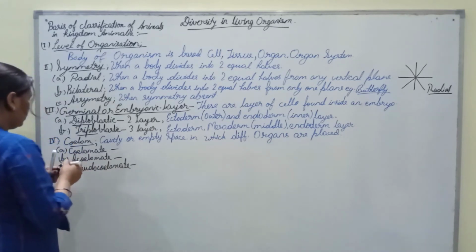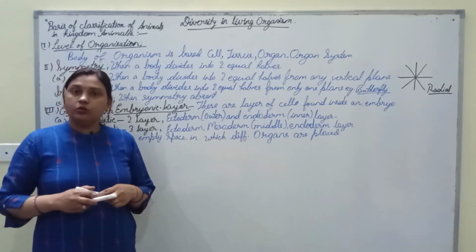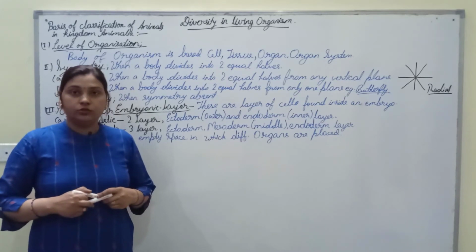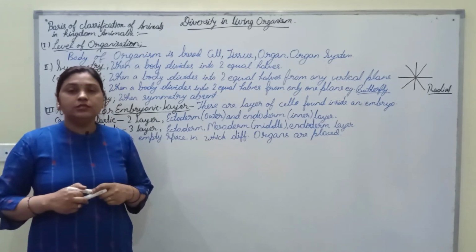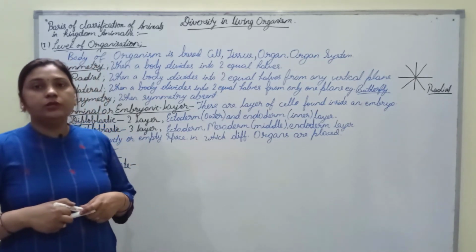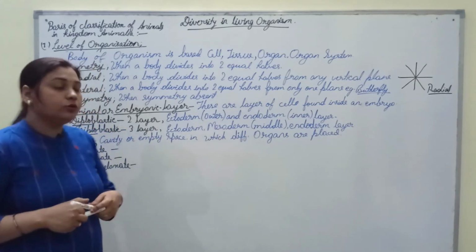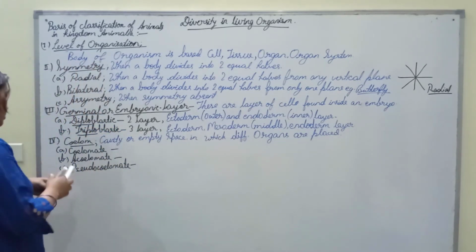Now what is coelomate? If the cavity is found inside an organism, it is called coelomate. If the cavity is absent inside an organism, it would be known as acoelomate, and if a fake or false cavity is found, it would be known as pseudocoelomate.